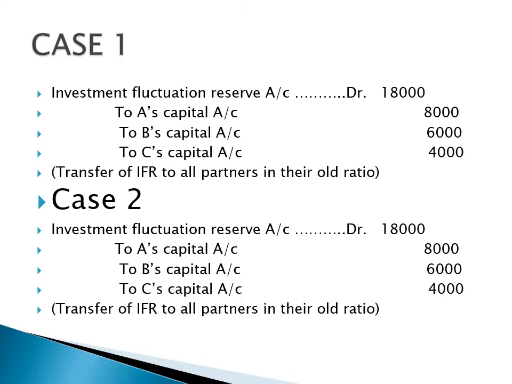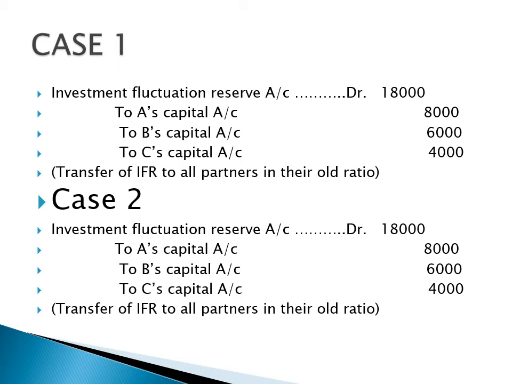Case number 1, investment fluctuation reserve is given 18,000. About the market value, in case number 1 there is no information about the market value of investment. So investment fluctuation reserve is to be distributed among the partners in old ratio, because there is no information about the decrease in the value of investment. So the complete reserve is to be distributed among the partners, and need not be utilized for the decrease in the value of asset.